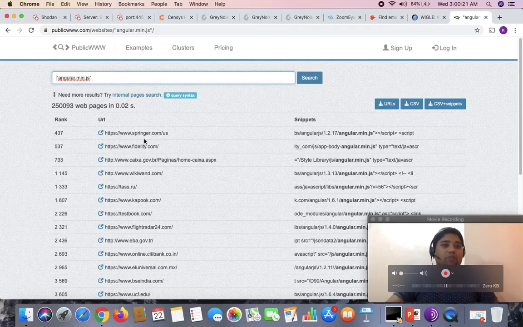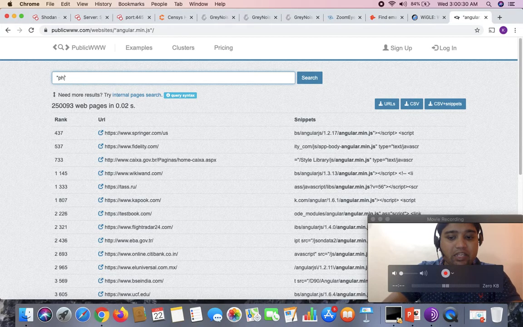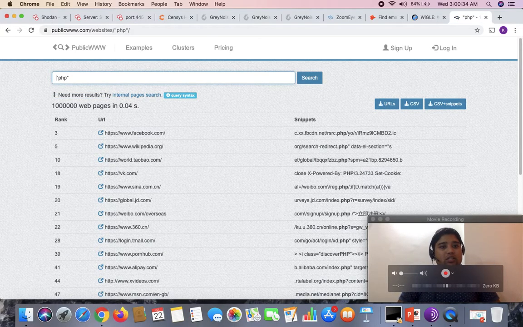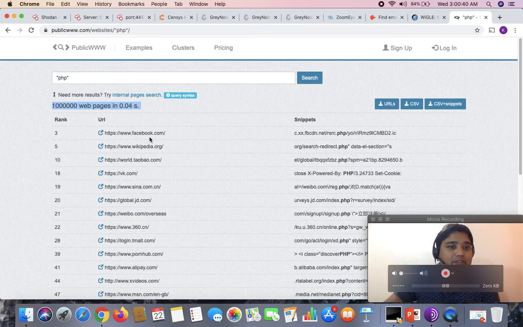This is one of the best tools if anybody ever wants to search through source code information. Let me modify this, for example, PHP. Let's see what result comes to us. It will show us this many web pages in a few seconds, and on top, facebook.com is the one showing that it utilizes PHP as source code.